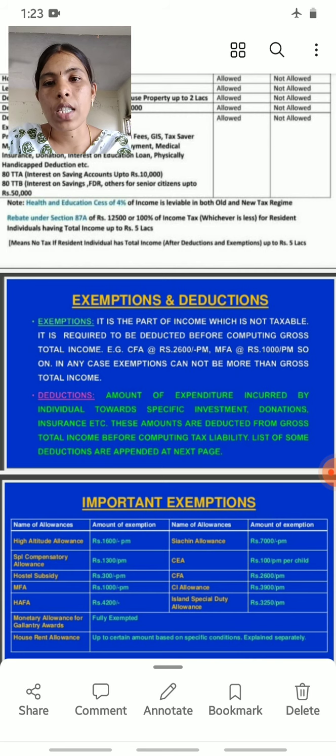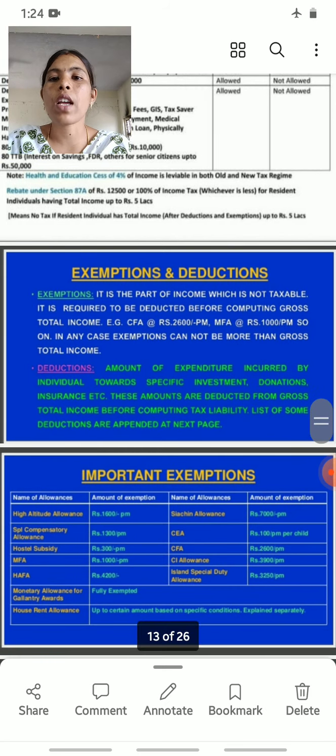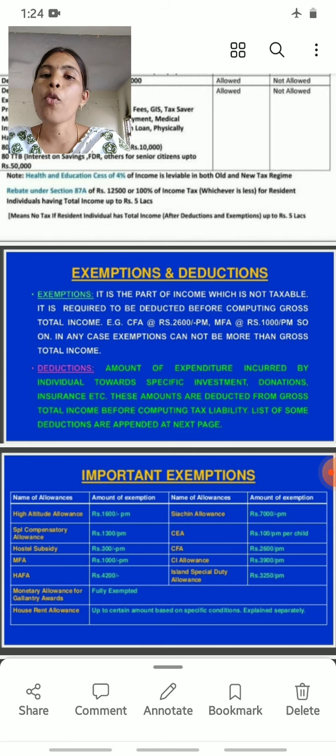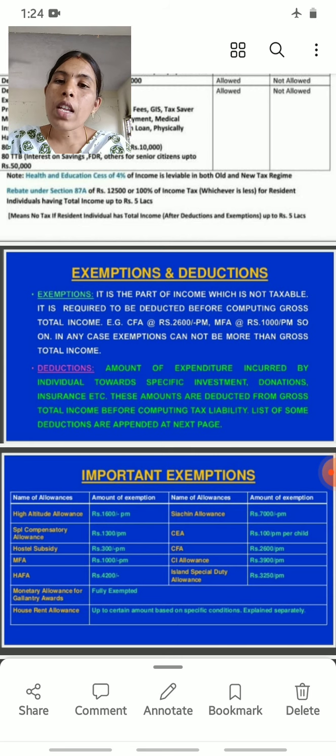So one note is there. What is the note? Let's see. Health and education cess of 4% of income is leviable on both old and new tax regimes. As per the new and old tax regimes, the health and education cess is 4%. Then next, come to rebate under section 87A.